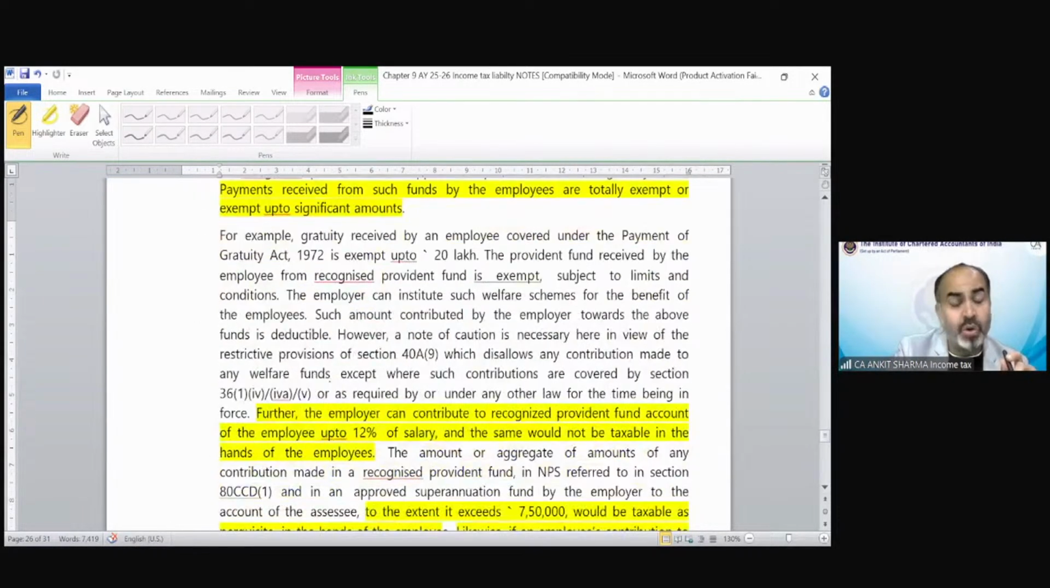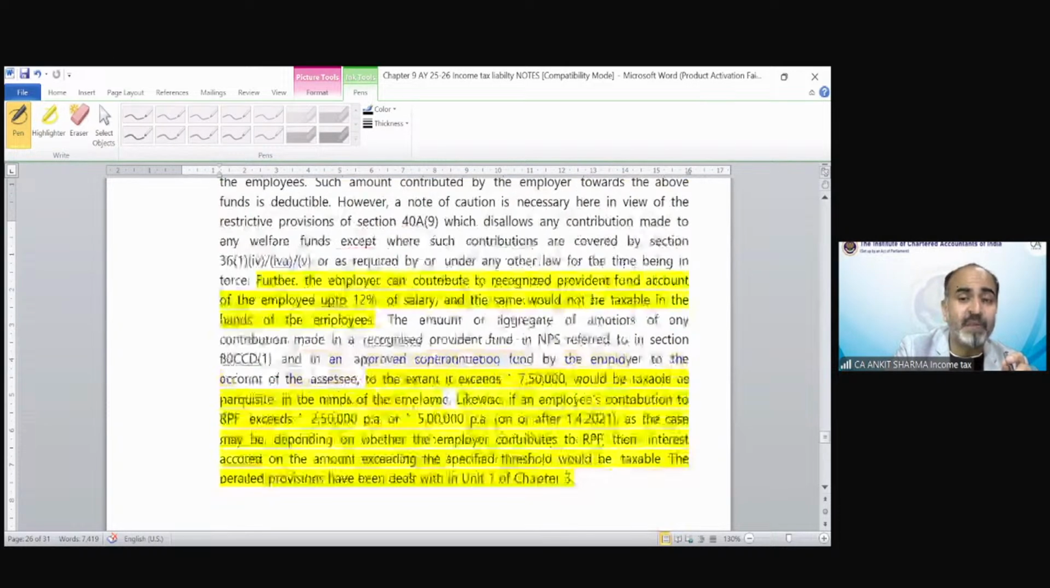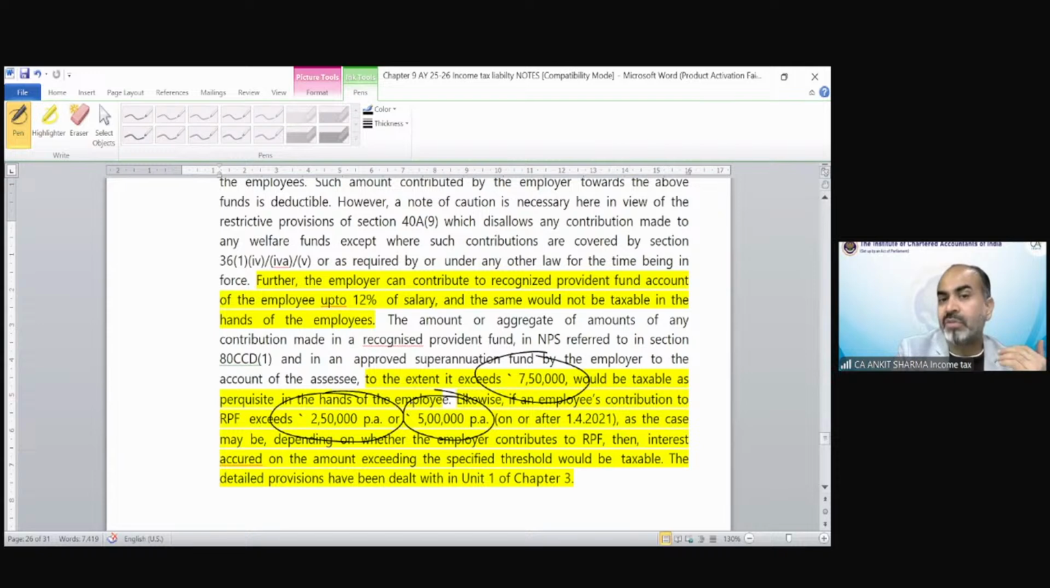There is a contribution up to 12% which is exempted, and the balance is going to be taxable. So it is better to contribute only 12%, because the excess is going to be taxable, or it shouldn't exceed 7,50,000 rupees, which you must have gone through under the salary topics. You should not exceed those limits after which there could be taxability. You have to give benefit to the employee up to those limits for which he can claim the exemption.